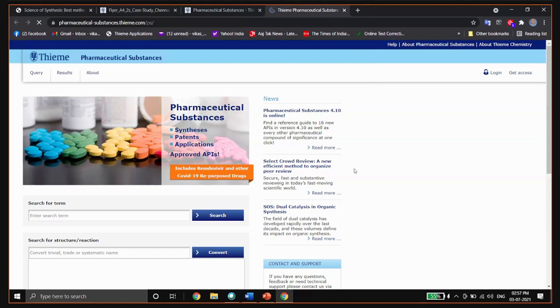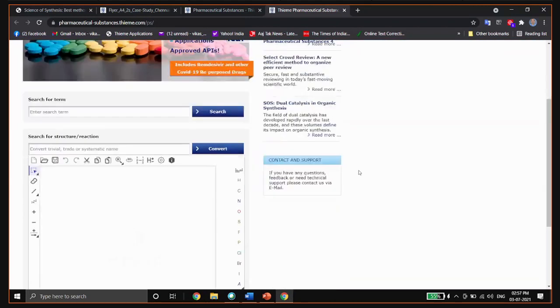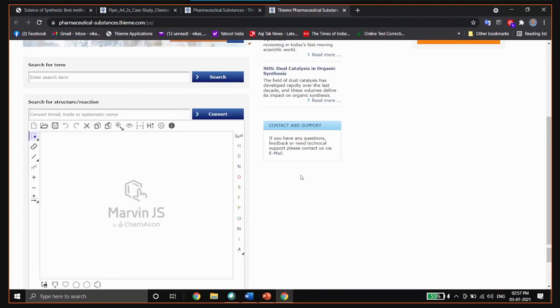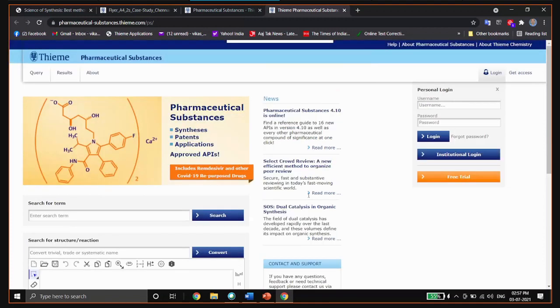Yes, this is the website. Here you can also draw your molecules and search what kind of molecules you are looking for in medicinal research. And this page should have free articles.